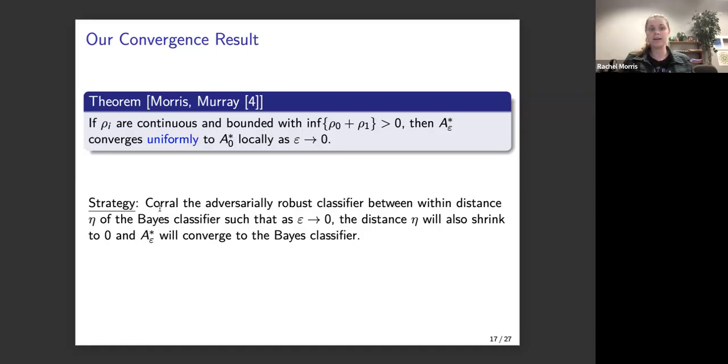And so the strategy here is that we can essentially corral the adversarially robust classifiers to be within a specified distance, eta, of the Bayes classifier, such that when we take epsilon to 0, then the distance eta will also shrink to 0, meaning that the adversarially robust classifier, A epsilon star, will converge to the Bayes classifier.